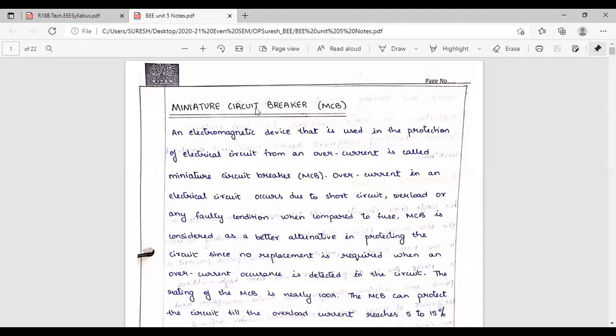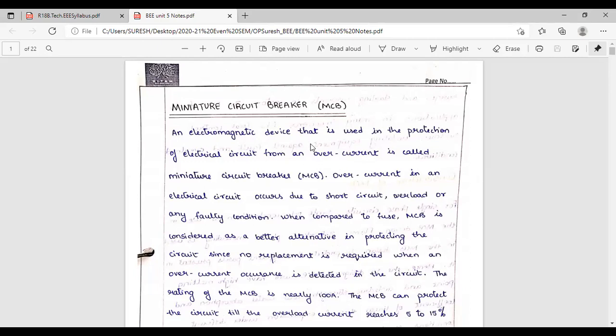Okay. Miniature circuit breaker. Today we'll see what this is. This is an electromagnetic device. Electromagnetic, there is both electrical and magnetic quantity. It is used in the protection of electrical circuits from overcurrent. Overcurrent means more than the rated current. Suppose any device is designed for 5 ampere, above 5 ampere it is treated as overcurrent. If you are designing for 10 ampere, up to 10 ampere it is normal current. Above 10 ampere it is overcurrent.